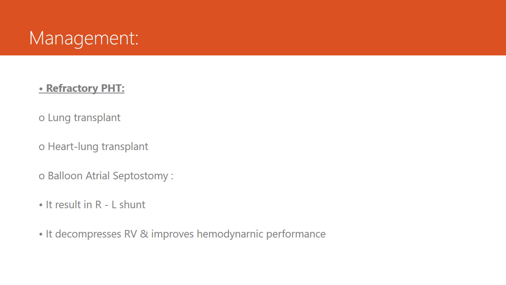Refractory pulmonary hypertension can be treated with lung transplant, or heart-lung transplant in case of Eisenmenger's physiology. Balloon atrial septostomy results in a right to left shunt, which will increase cardiac output and net tissue oxygen delivery. And it decompresses the right ventricle and improves hemodynamic performance.